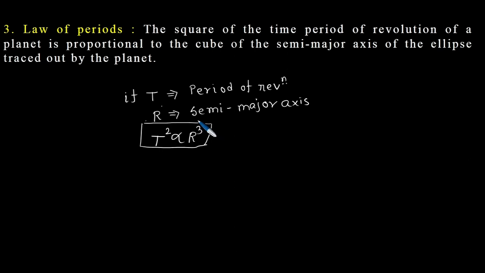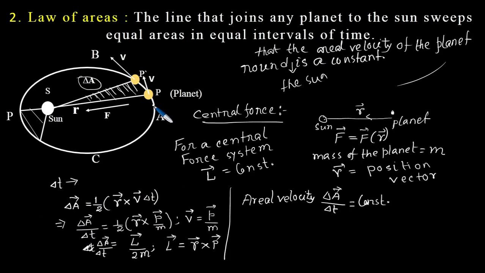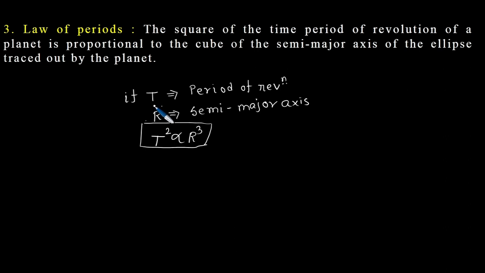So in today's video we discussed in detail Kepler's laws of planetary motion, that is, the law of orbits, the law of areas, and the law of period.